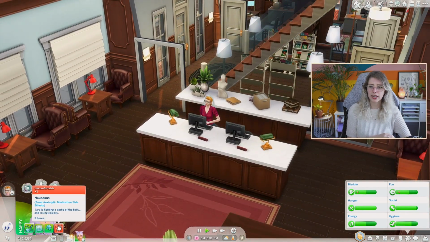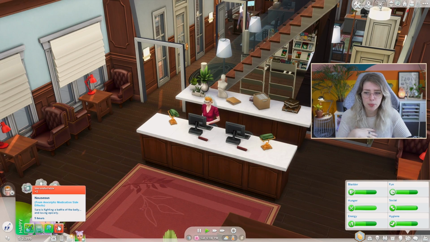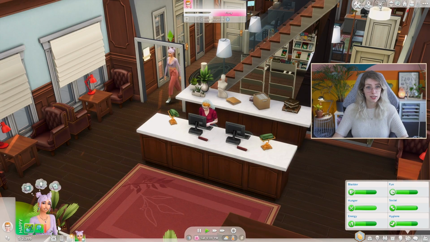Ooh, we have a negative one. This one is from medications. Sarah is fighting a battle of the belly and losing epically. Okay, so she got nauseous from the medication. There's actually side effects. That's interesting.